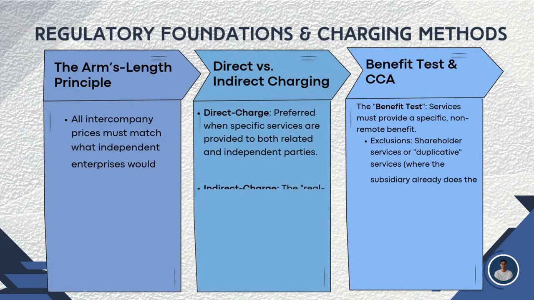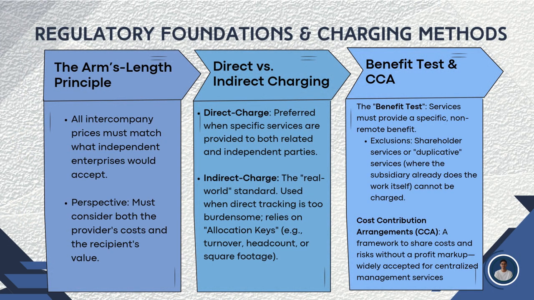So finally, we look at the how of compliance. We have direct versus indirect charging. So direct charging is preferred for its transparency, while indirect charging uses allocation keys like headcount when direct tracking is too difficult. So ano naman yung benefit test? So here, auditors ensure that every charge provides a specific non-duplicative benefit to the recipient.